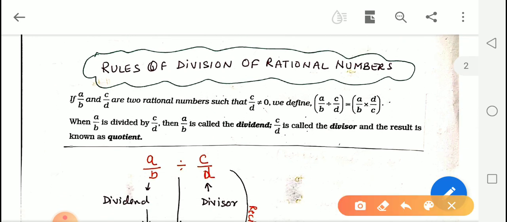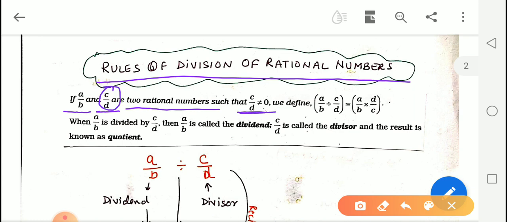Now, the rule for division of rational numbers. If A upon B and C upon D are two rational numbers such that C upon D is not equal to 0. C upon D beta, 0 नहीं होना चाहिए because division by 0 is not defined.